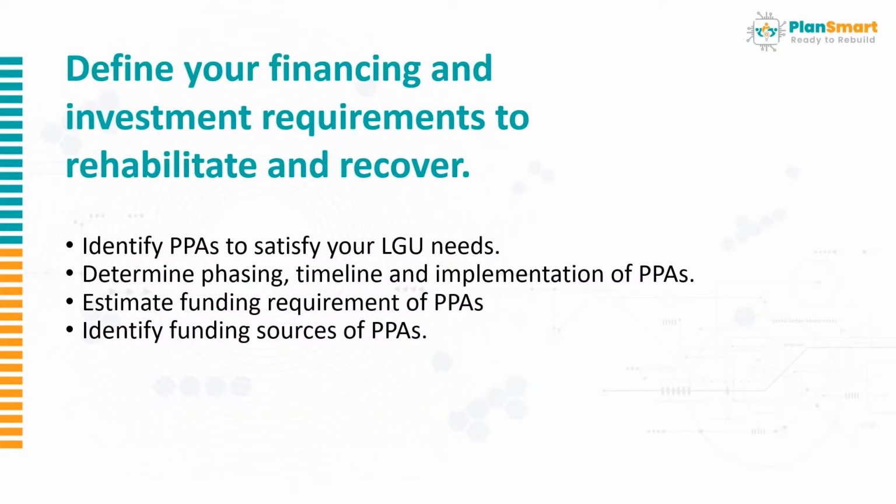4 basic steps are involved, and we will do this through PlanSmart. First, we will identify PPAs or priority programs and activities to satisfy the needs of your LGU post-disaster. Second, we will determine phasing, timelining, and implementation of these PPAs. Third, we will estimate funding requirements for these priority programs and activities. Lastly, we will identify and detail the funding sources for these PPAs.